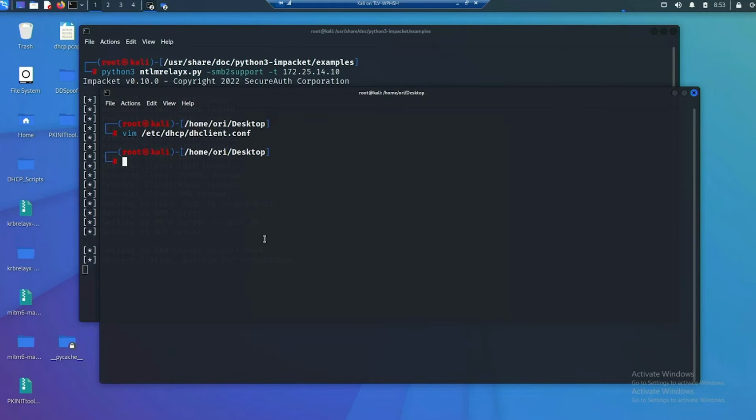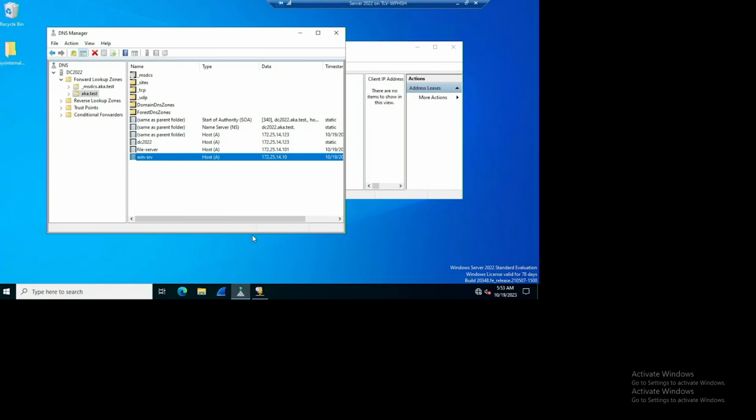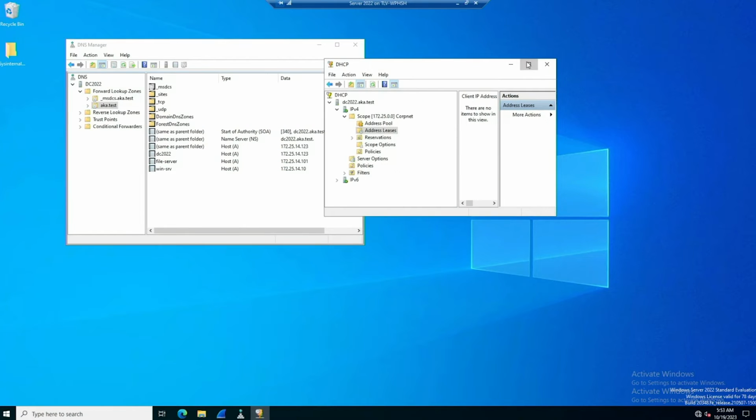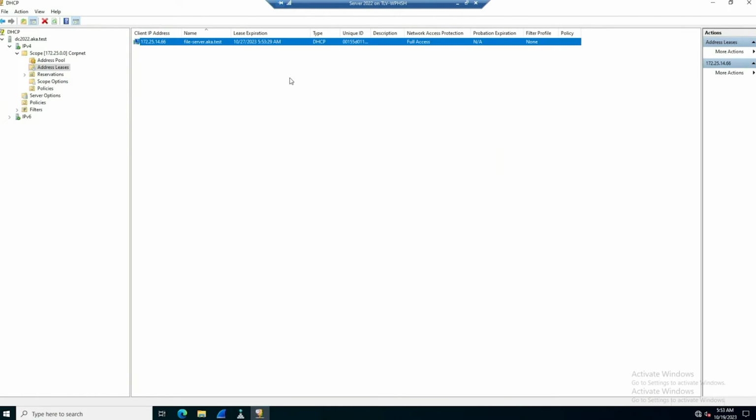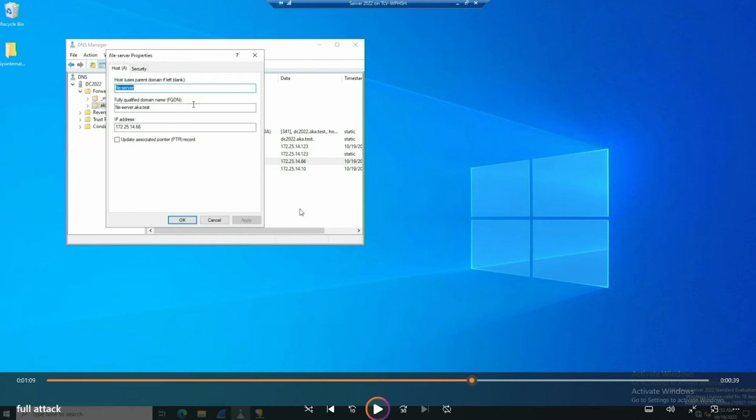And now we run dhclient first to release our previous configuration. We run it again, and that's it. That's the only thing that we need to do from the attacker's perspective. If we go back to our server, we will see on the DHCP console, we can verify our lease was successful. And if we now hit refresh on our DNS server, we will see that we were able to overwrite the IP address of the DNS record. Again, I know I said it a lot, but without any authentication.